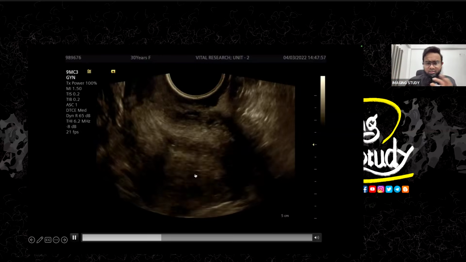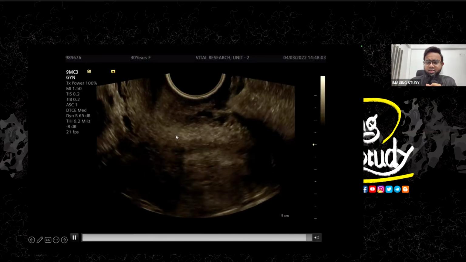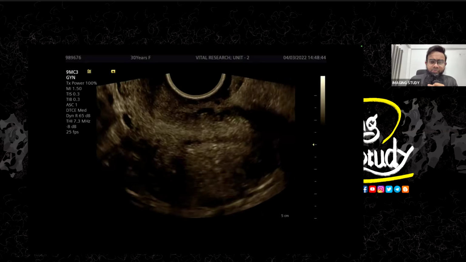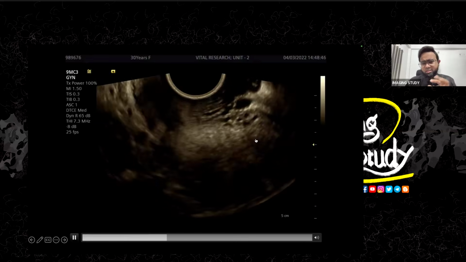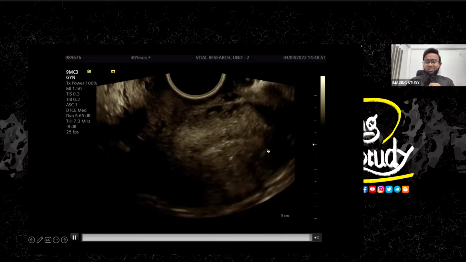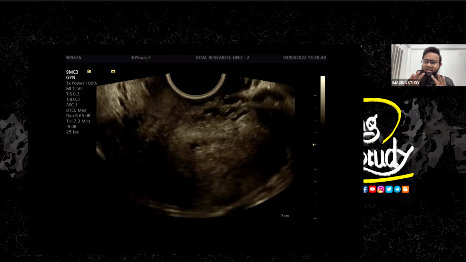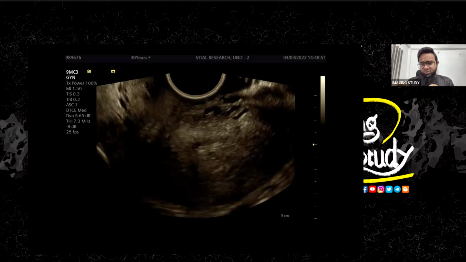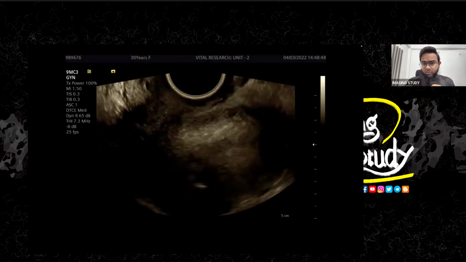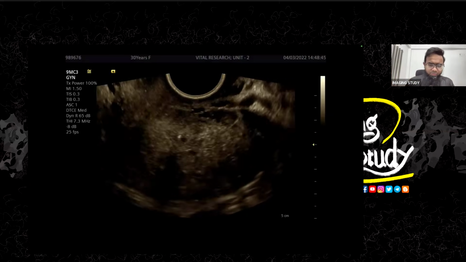Let's see it from a different angle, and you can see these tiny cystic spaces with heterogeneous myometrium, indicating a case of adenomyosis. Here is another view, I'm looking from different angles to see whether there is any fibroid inside the adenomyosis. Remember that whenever you get adenomyosis, don't end the diagnosis there. You try to search for a fibroid because it's a common association. Also, if you get a fibroid, you try to search for adenomyosis, and vice versa.